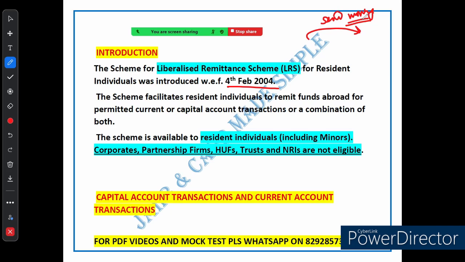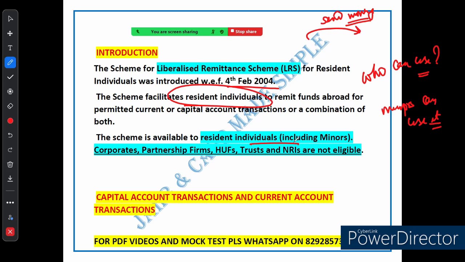Now the question is, who can use LRS? I have given you the idea of what LRS is. Not everyone can use this scheme. It's only available to the resident individual, which means people who live in India permanently. And yes, even minors can use it, but they will need a guardian to do it for them.